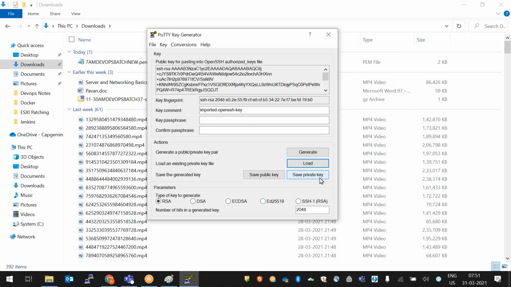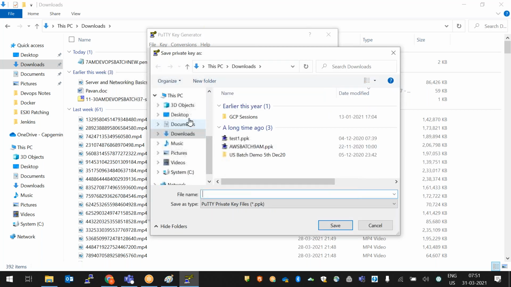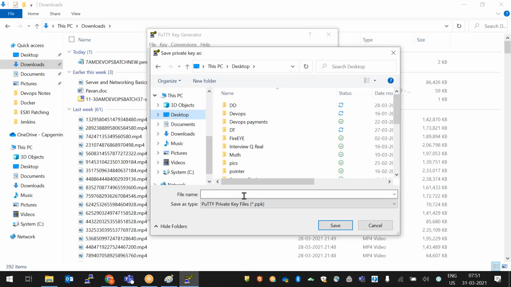Save private key. Yes. Where do you want to save this? On desktop, you can save. You can give the name here and save. Give the name, choose the desktop, save. It will be saved. Once it is saved, it will come with an add symbol. Fine.